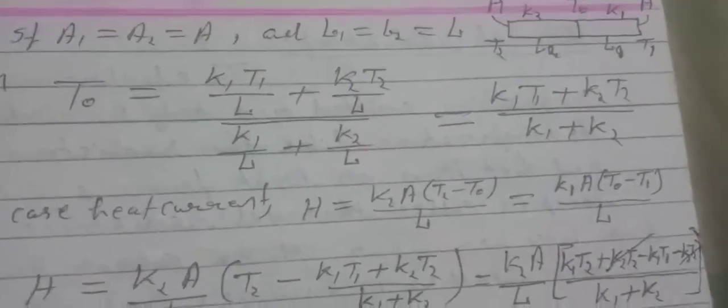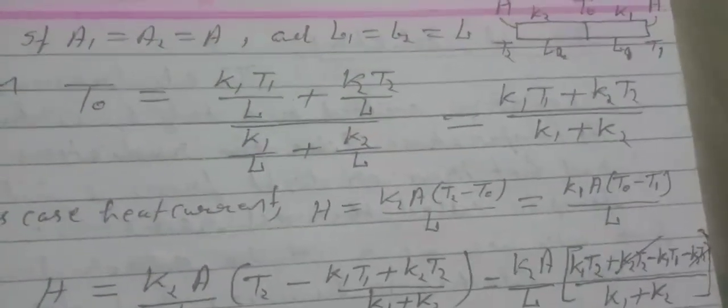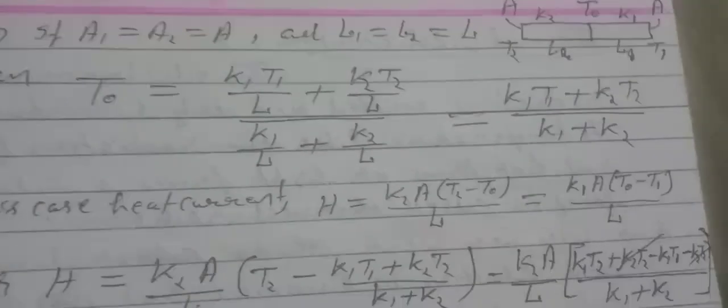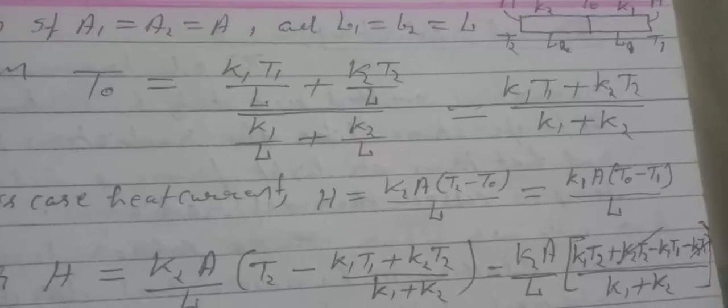Case 2: if the cross-sectional area is the same and the length is also the same, then using this condition in the above formula, we get T0 equals (K1T1 by L plus K2T2 by L) divided by (K1 by L plus K2 by L). Solving it, we get T0 equals (K1T1 plus K2T2) by (K1 plus K2).